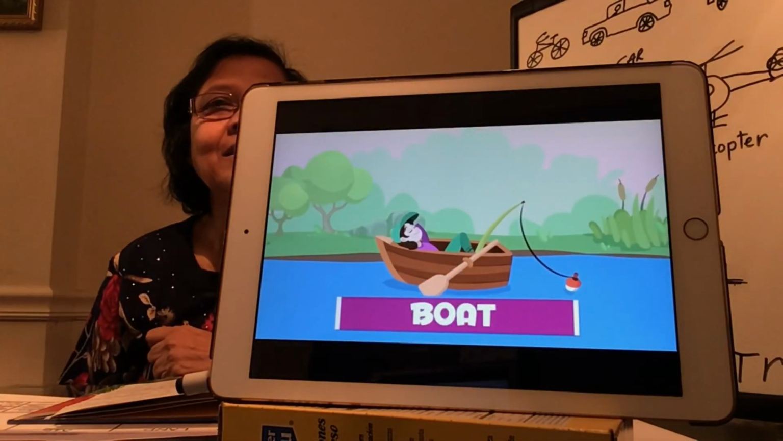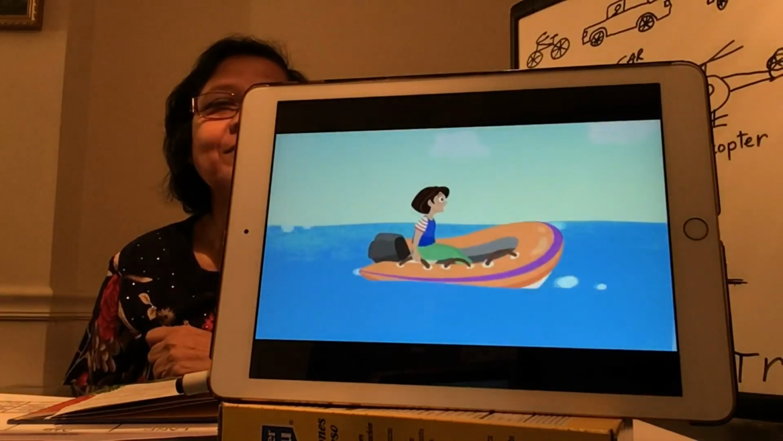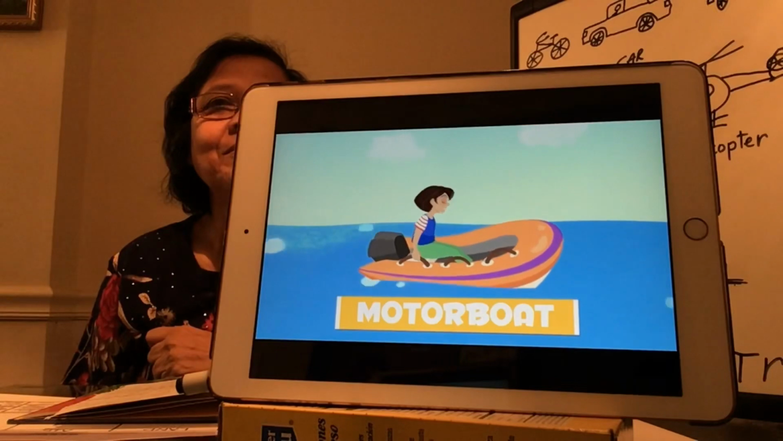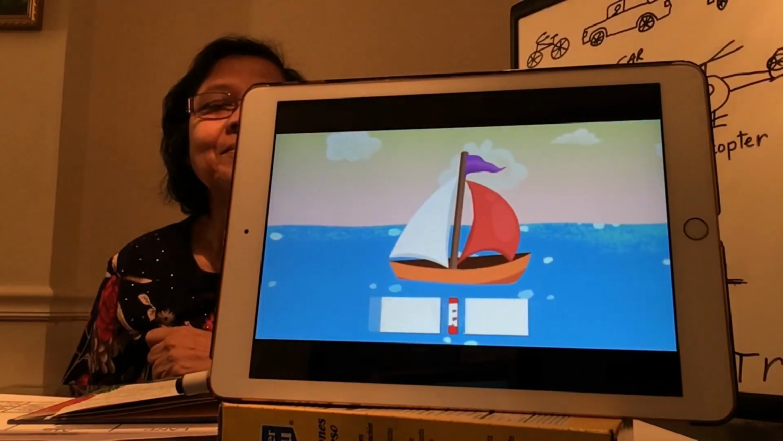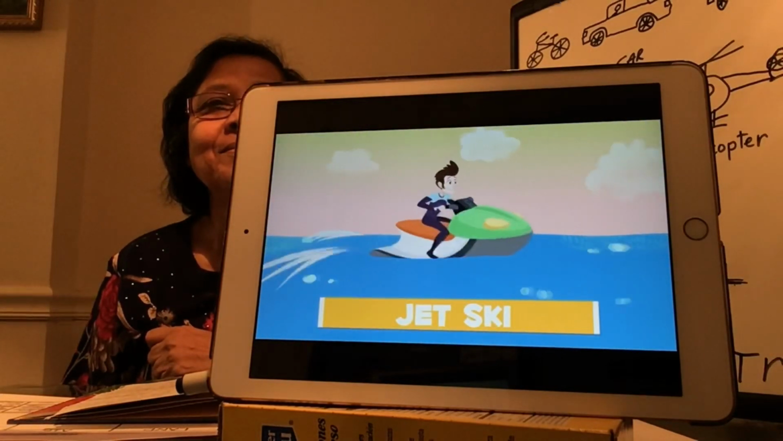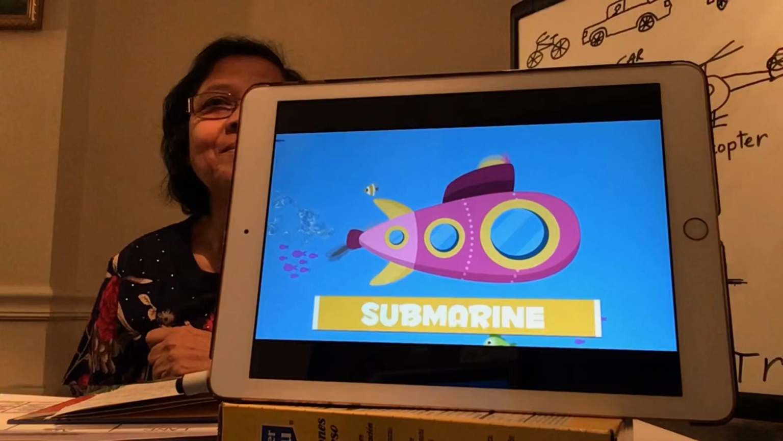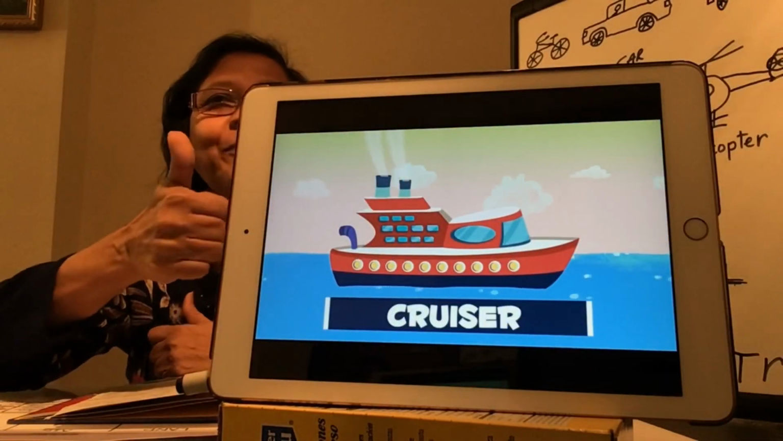Boat. Ship. Motorboat. Canoe. Sailboat. Jet ski. Submarine. Cruise ship. Give me a thumbs up if you've been on a ship. Nicely done, sailor.